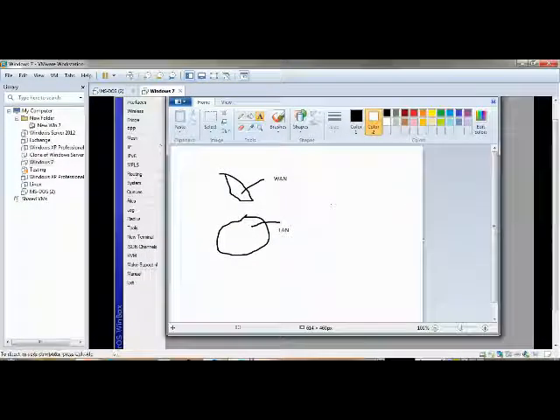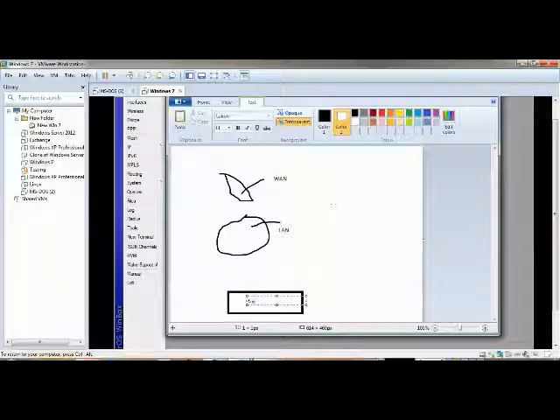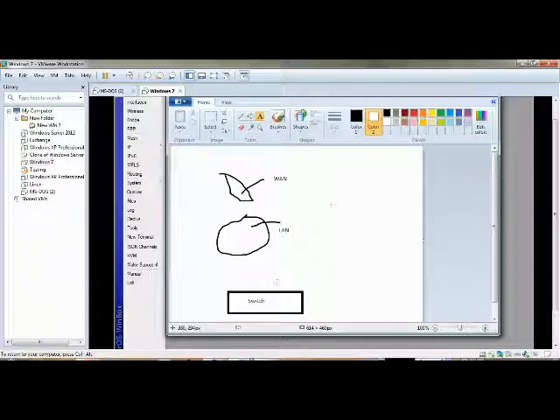From LAN, what you need to do is connect a switch. From LAN to here you have to connect a switch. From the switch there will be ports, right? From the ports you will connect access points. This is access point 1, this is access point 2, this is access point 3.